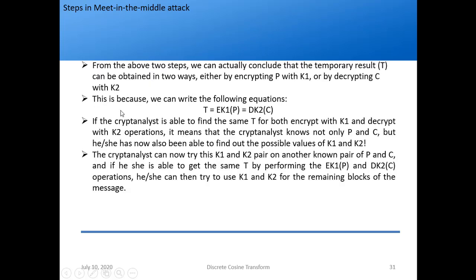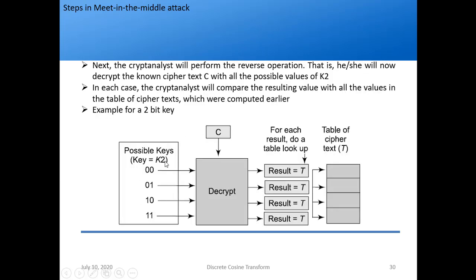So from the above 2 steps we can conclude that the temporary result T can be obtained in 2 ways, either by encrypting P with K1 or by decrypting C with K2. This is because we can write the following equations. If you encrypt the plain text with key K1, you get T, and if you decrypt ciphertext C with key K2, you will again get T. That is the algorithm. But what is the problem for the cryptanalyst? He doesn't have the key, so in each case it won't be the same, but at least for one case it will definitely be the same.